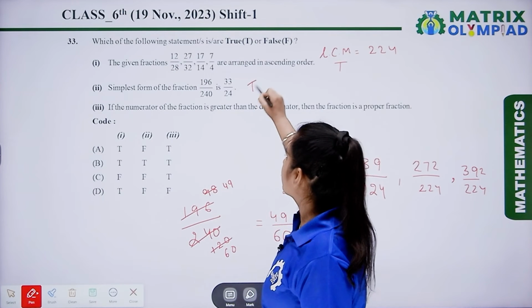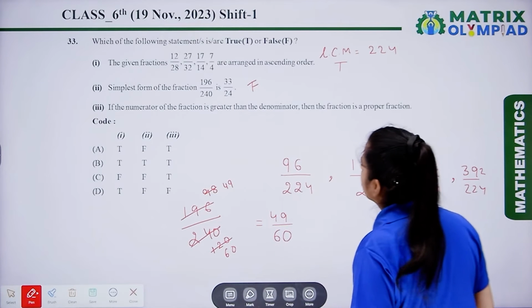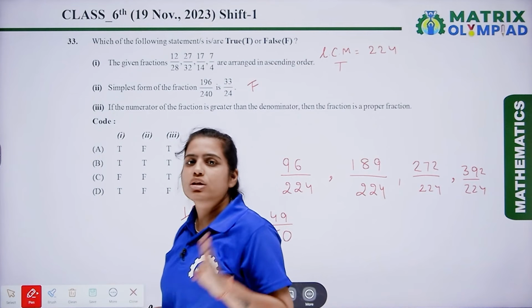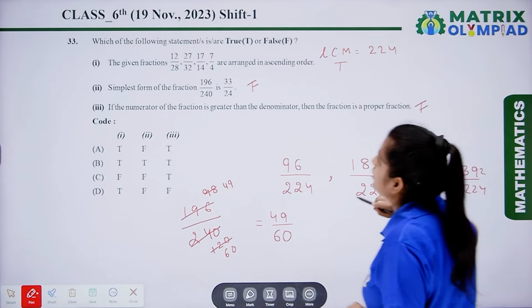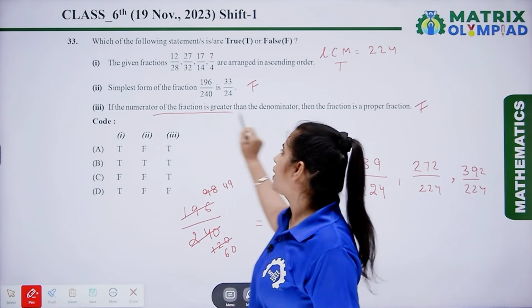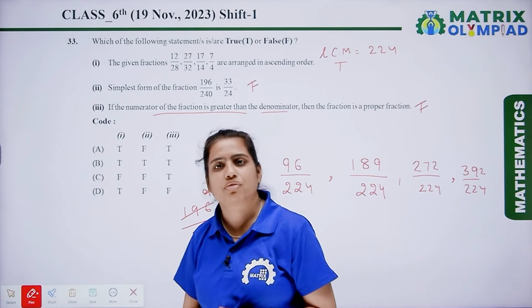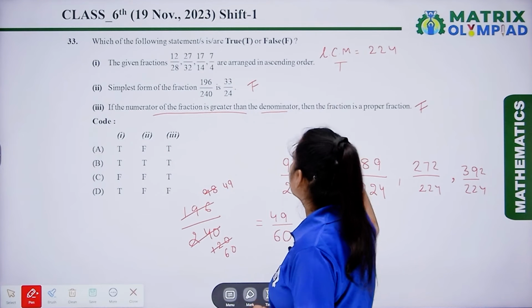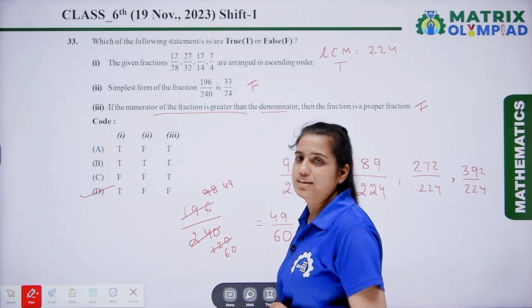So, the second statement is false. The next one is, if the numerator of a fraction is greater than the denominator, then the fraction is a proper fraction. This statement is false because such a fraction is known as an improper fraction, not a proper fraction. So, the sequence is true, false, false. So, here option D is the correct answer.